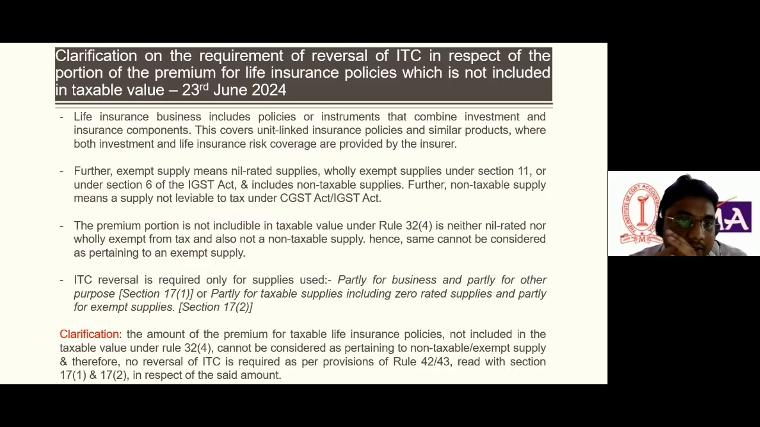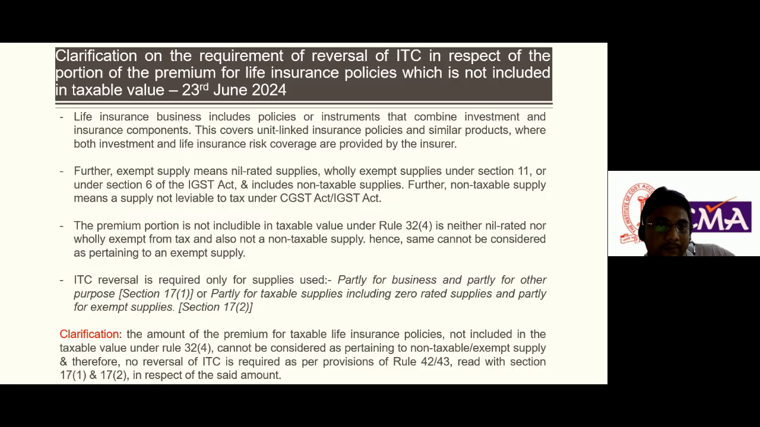Life insurance business includes policies or instruments that combine investment and insurance components. I told you earlier, investment and insurance components. This covers unit linked insurance policies and similar products where both investment and life insurance risk coverage are provided by the insurer. So there are two categories in LIC: risk premium and investment premium. GST would be applicable only on the life insurance risk coverage, not on the investment portion.